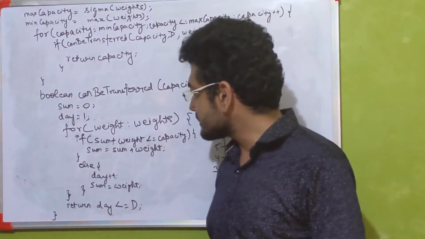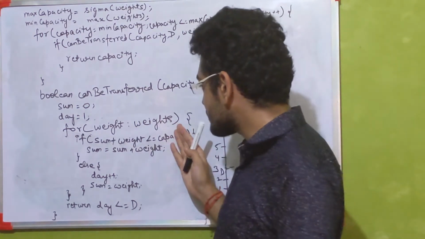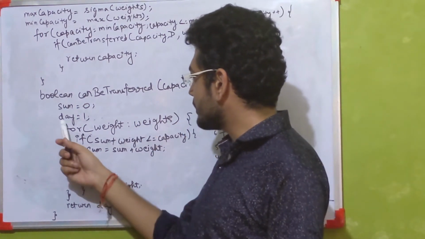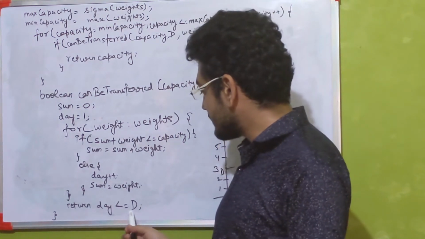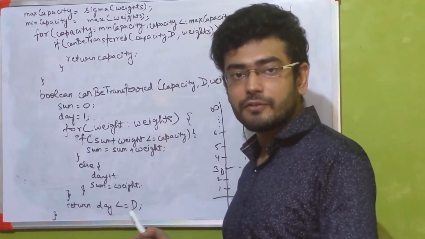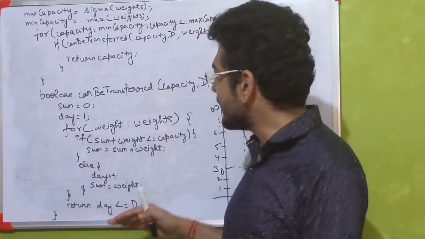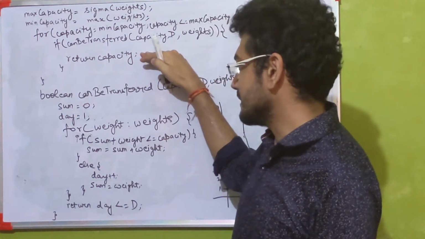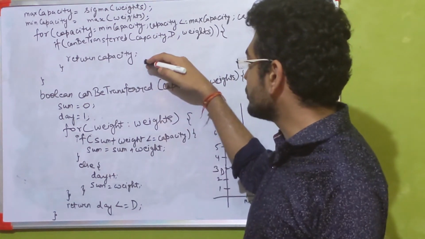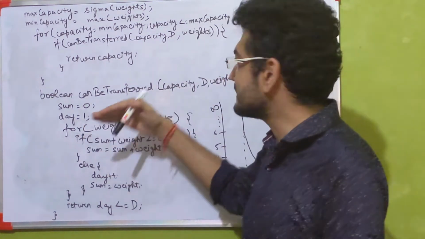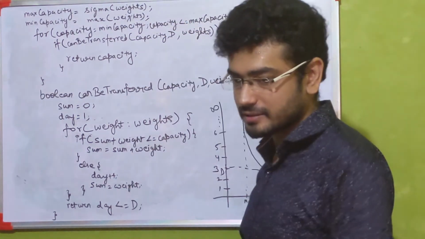Now by doing this, once we exhaust all the weights, we check how many days we took to do all these shipments. If this day count doesn't exceed the maximum number of days allowed for us, then this is the correct answer. But if it does, then we try to call this function with a higher value of capacity by moving to the next iteration.